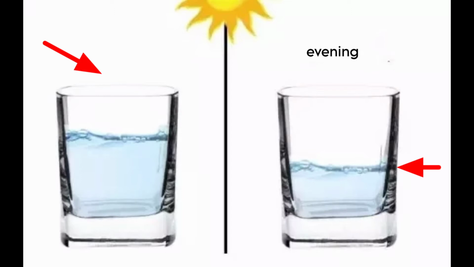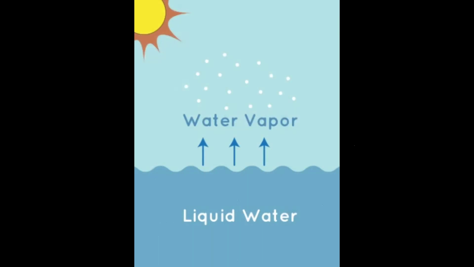This is because the heat of the sun has evaporated some water. Thus, when the weather is very hot, more water gets evaporated and so the water vapor content in the air increases. This makes the weather humid.